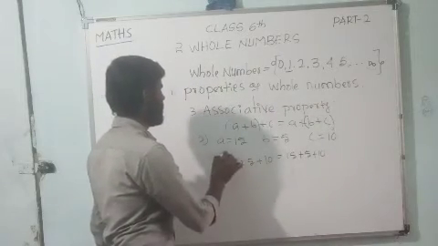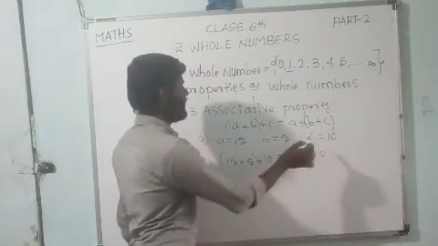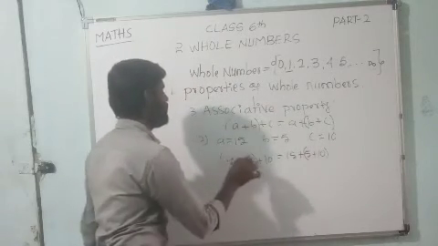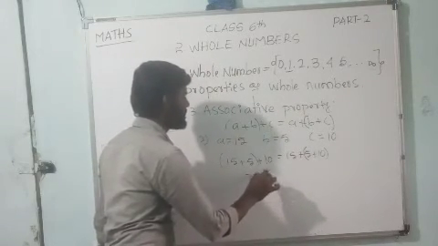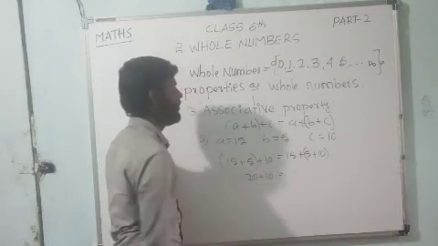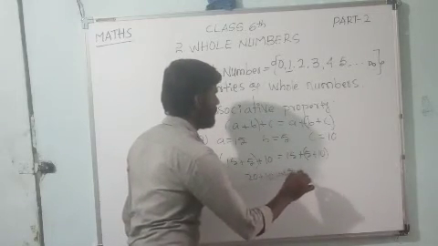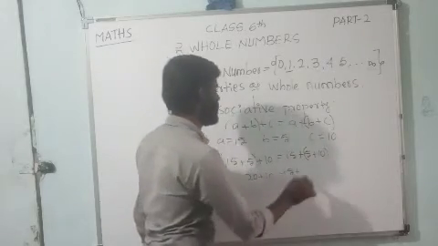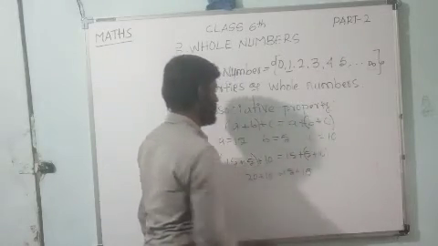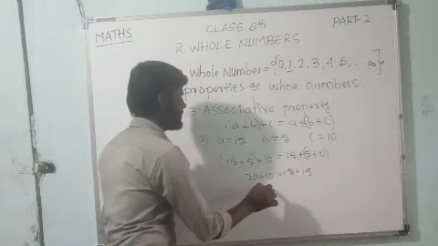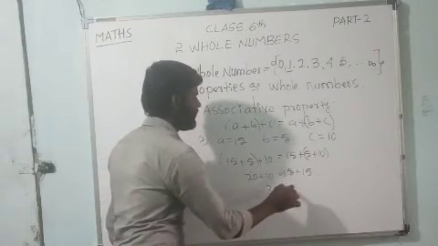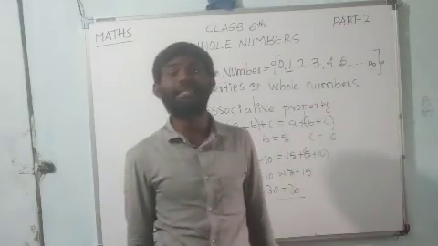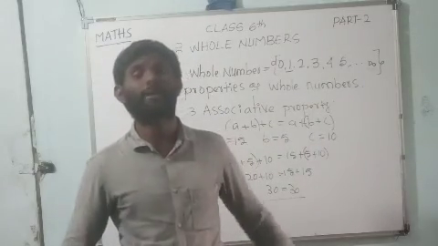Bracket between 15 and 5, and here bracket for 5 and 10. 15 plus 5 is 20, plus 10 is 30. That equals 15 plus, 5 plus 10 is 15, then 20 plus 10 is 30, 15 plus 15 is 30. Dear children, 30 is equal to 30, which satisfies all numbers.